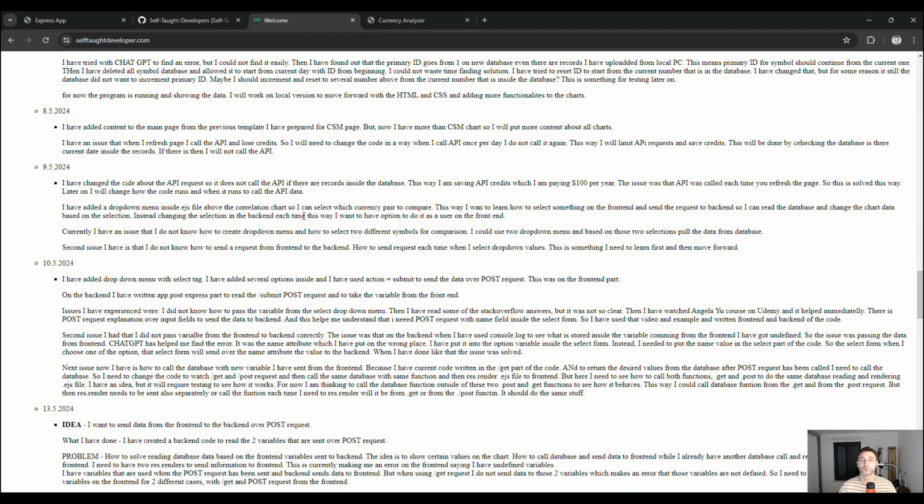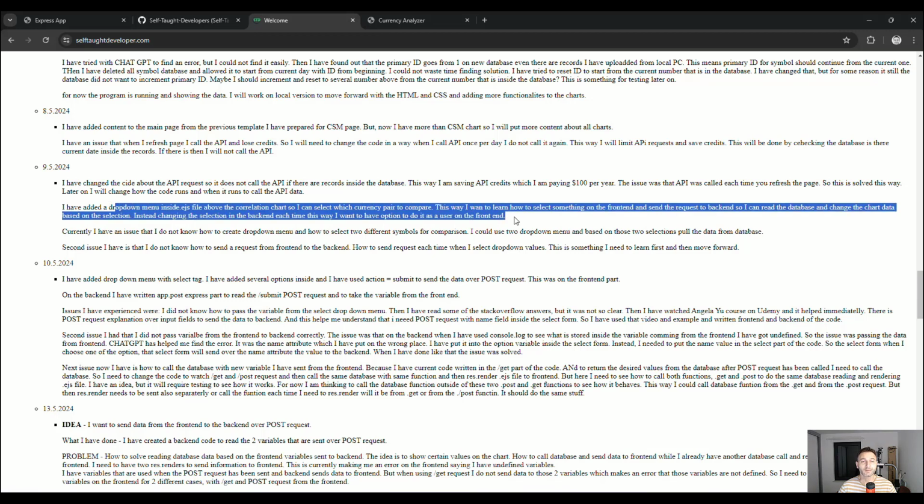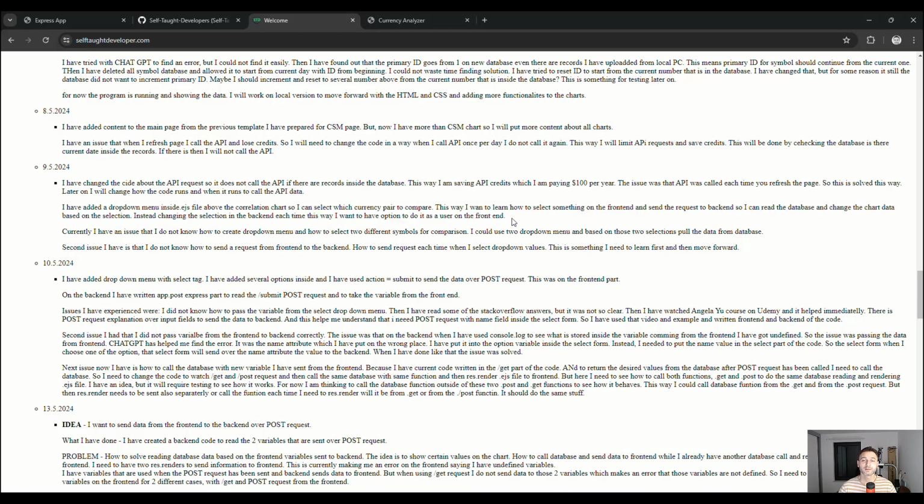So I needed to solve that issue, and it was solved in a way that when the database is read, it checks whether the current date is inside the database. If it is recorded with the current date, then skip this one, because you have already fetched the data from the API. This way I skip calling the API for the new records and save the API credits each day.